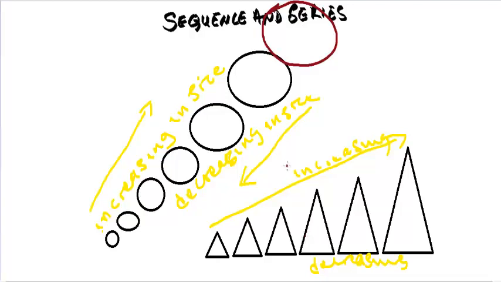In mathematics, numbers can also occur in a particular pattern or in a certain way, and when numbers occur in a particular pattern that can be defined by a rule or a formula, then we can say that those numbers are in a sequence. So for instance, when it comes to numbers, if we have 2, 4, 6, 8, 10, and it continues.